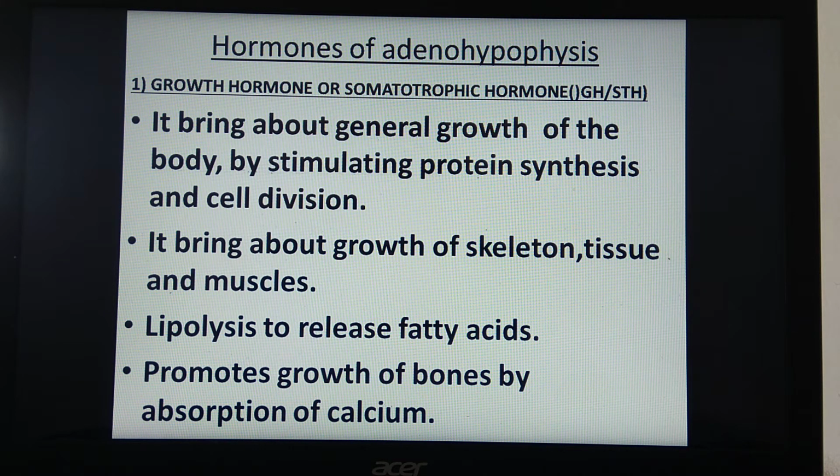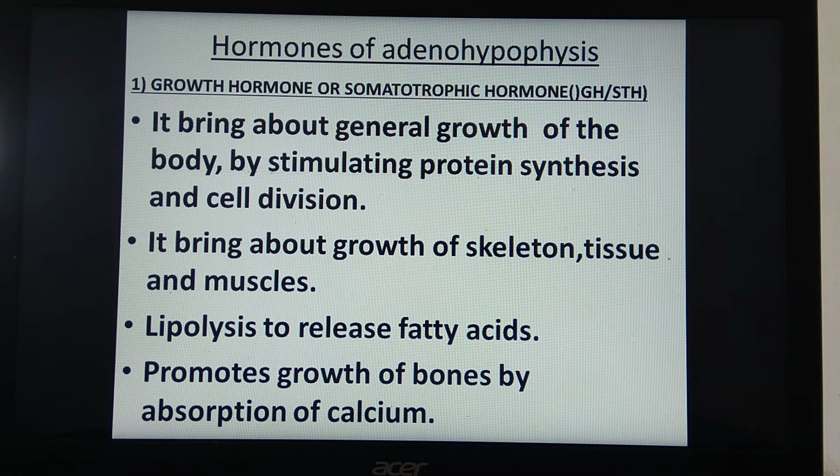This is due to general growth of the body by stimulating protein synthesis and cell division. As you all know, protein is responsible for growth of the body. So protein synthesis as well as cell division is stimulated by growth hormone. It also brings about growth of skeleton, tissue and muscles.